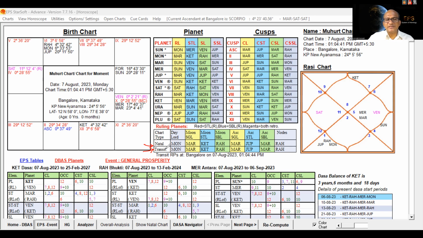So now you can see both natal and transit will be the same. Day lord is Moon, Moon Rasi lord is Mars, Moon star lord is Ketu, Moon sublord is Rahu. And ascendant Rasi lord is Mars, ascendant star lord is Jupiter, and ascendant sublord is Mars, and Rahu also represents Mars, so that Rahu is also shown here.